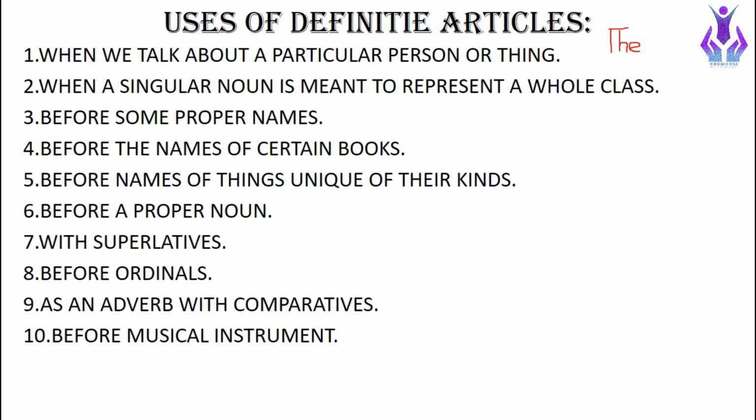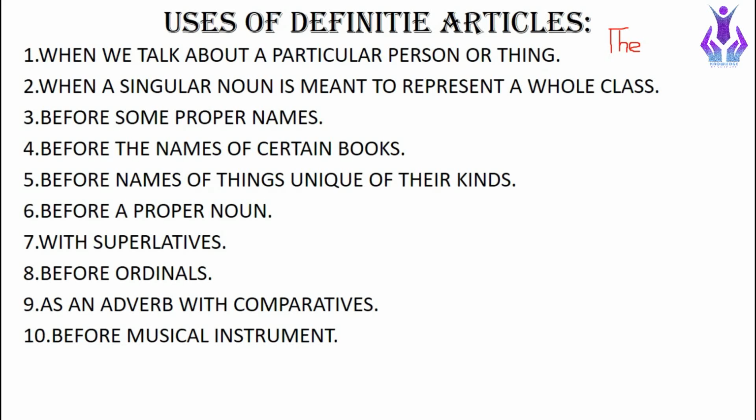So the next one is before names of things unique of their kind, certain things that are unique in this world, so we put "the" along with them. For example, when we say the sun, the sky, the oceans, the earth, these are things that are unique of their own kind, so we put "the" along with them.